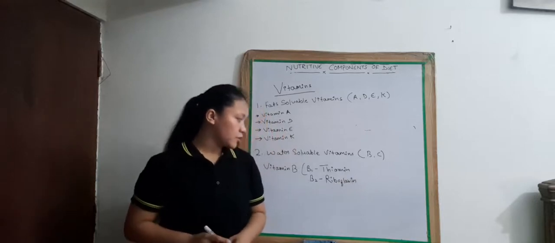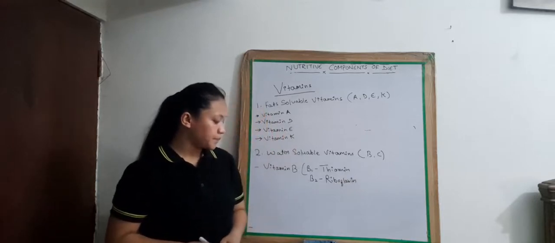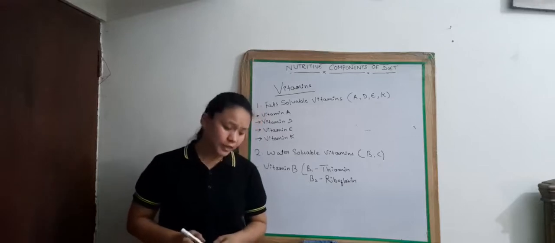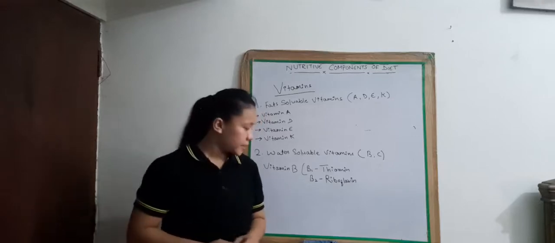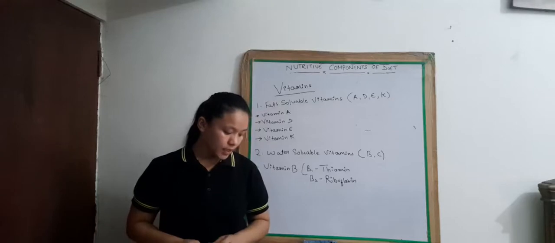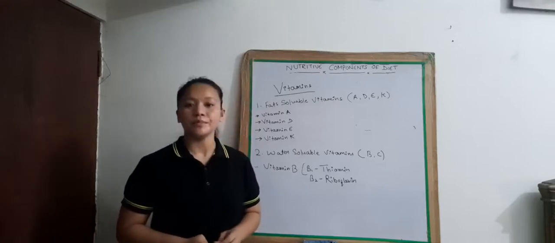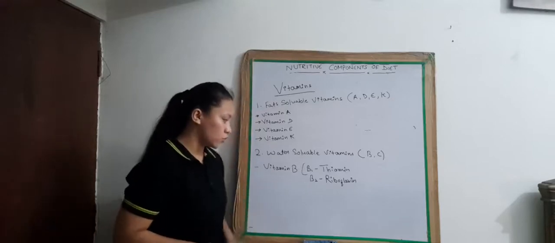And the deficiency of vitamin B2 causes retarded growth. It helps in the formation of red blood cells, and the deficiency of vitamin B2 causes retarded growth.